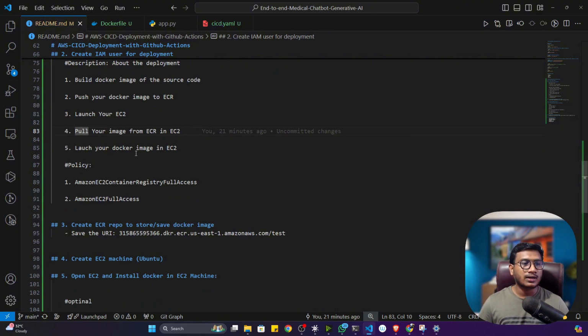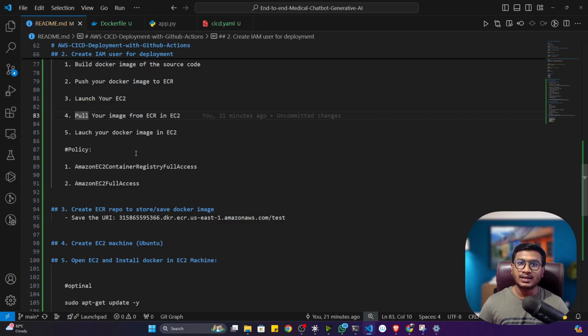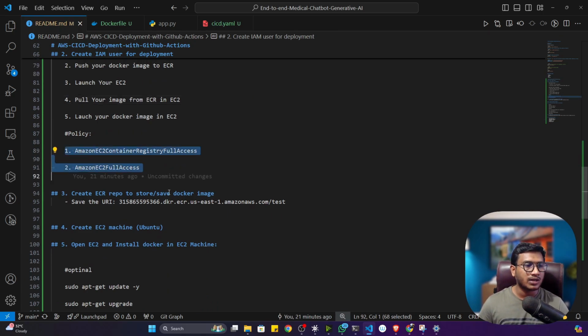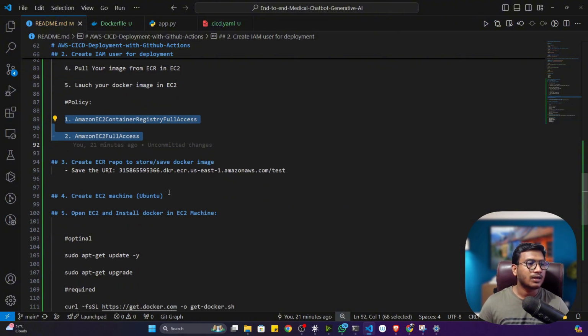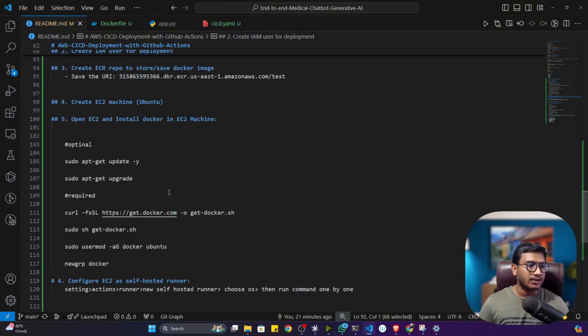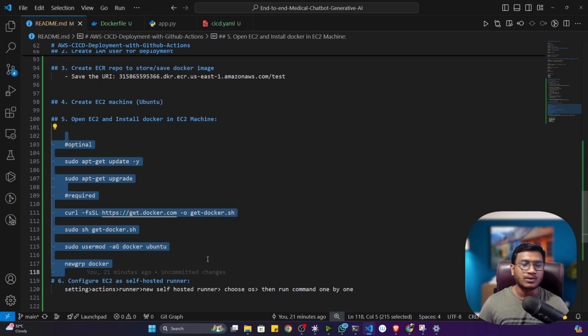Then we'll be launching this Docker image in my EC2 machine, and from there we'll be creating an endpoint that the user will be able to access. And these are the policies I have to give whenever I create the IAM user. Fine. So this is the entire step I have written. I have also given all the commands you need to execute here.